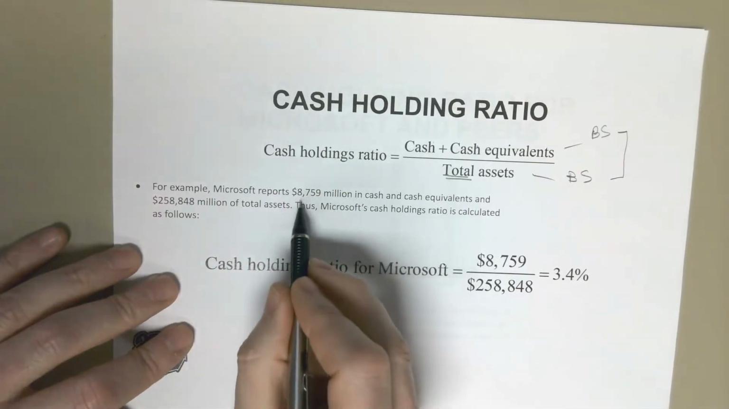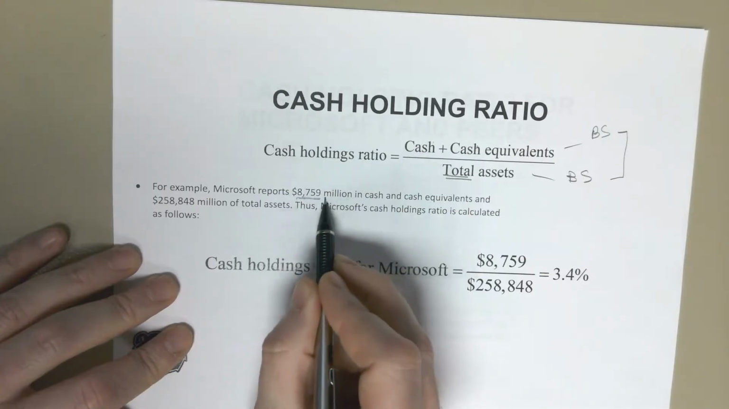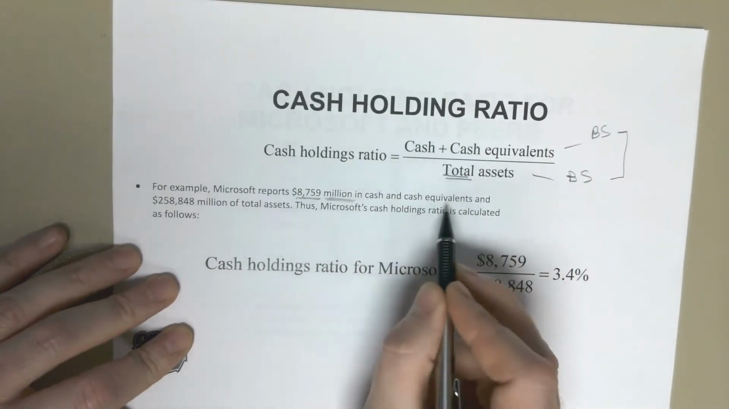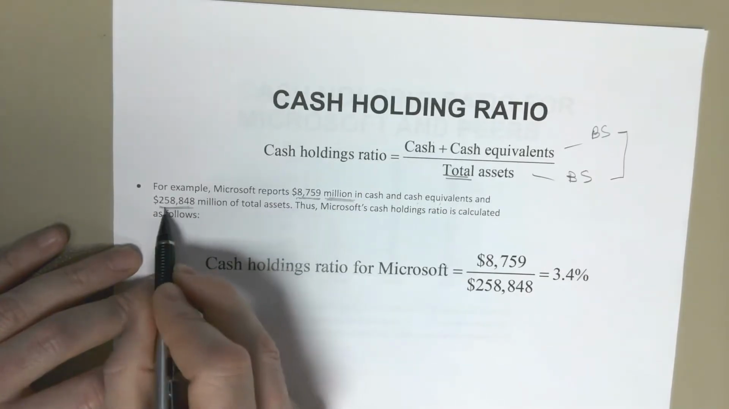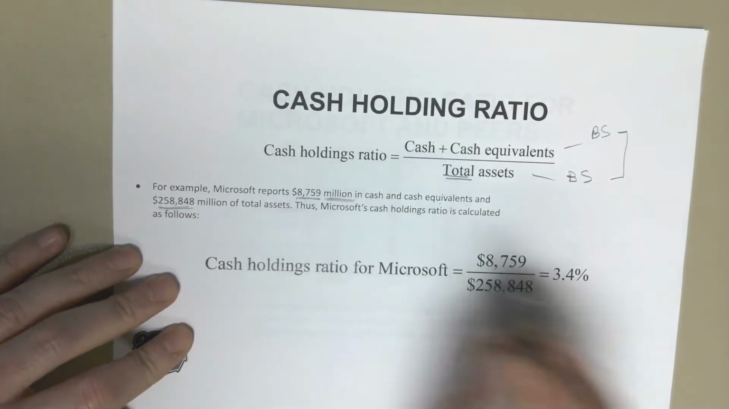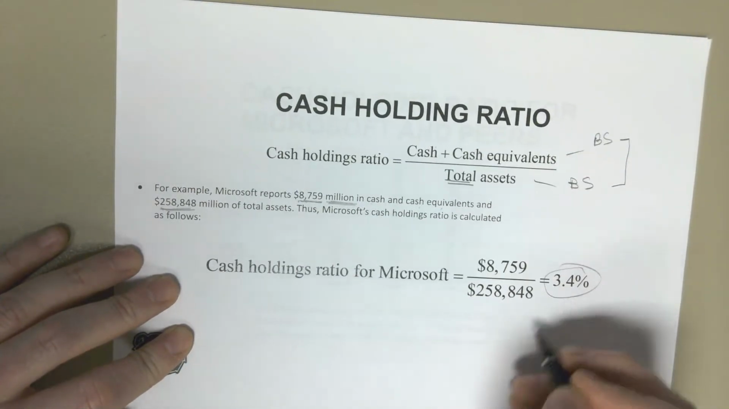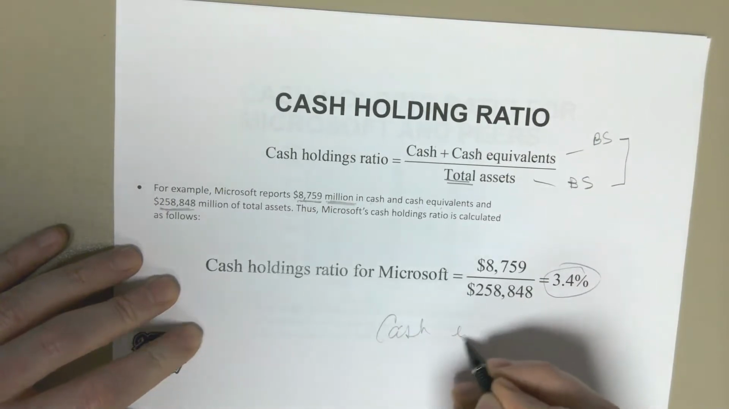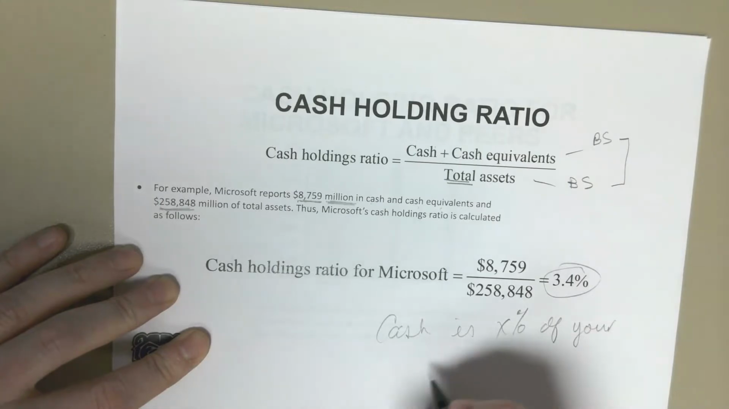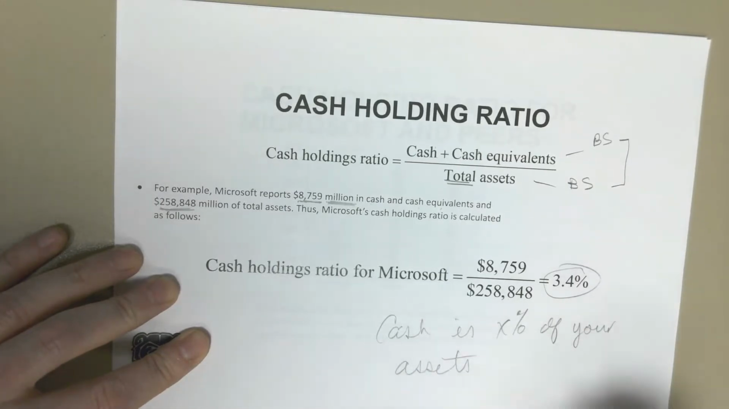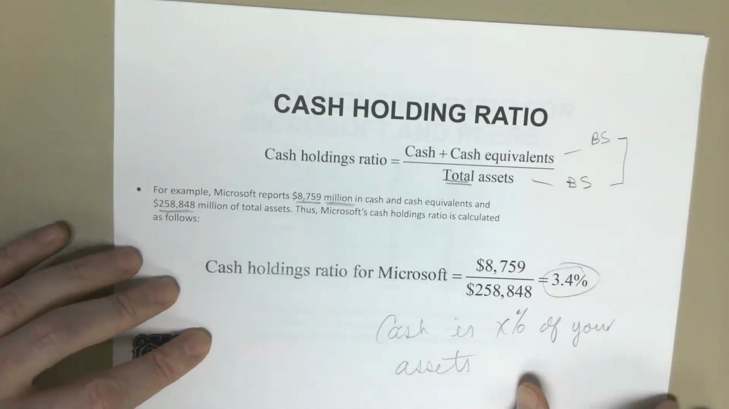So let's say, for example, Microsoft has $8,759 in millions in their cash and cash equivalents account, and $258,848 in millions of total assets. That is how we would calculate their cash holdings ratio. Basically, this says cash is X% of your assets. And that just tells us you are holding on to this much cash. This cash is just sitting around.